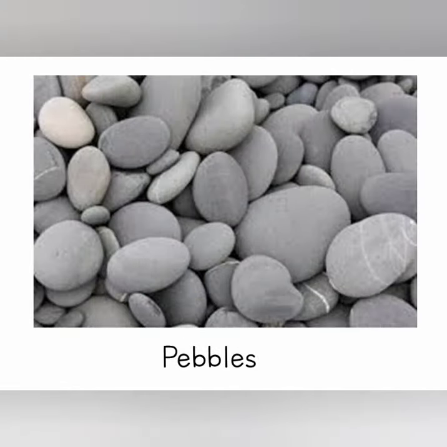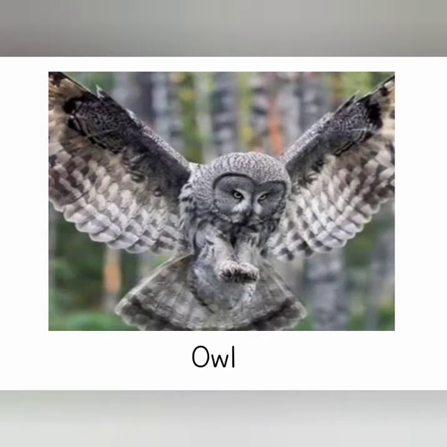Now children, these are pebbles. Pebbles mean small stones. And these stones are grey in color. Now, do you recognize this bird? This is an owl. Yes, in Hindi you call it ullu, right? But an owl is also found grey in color.